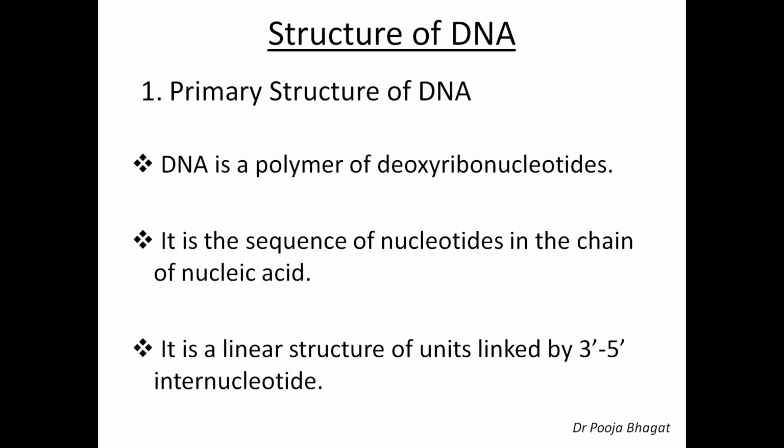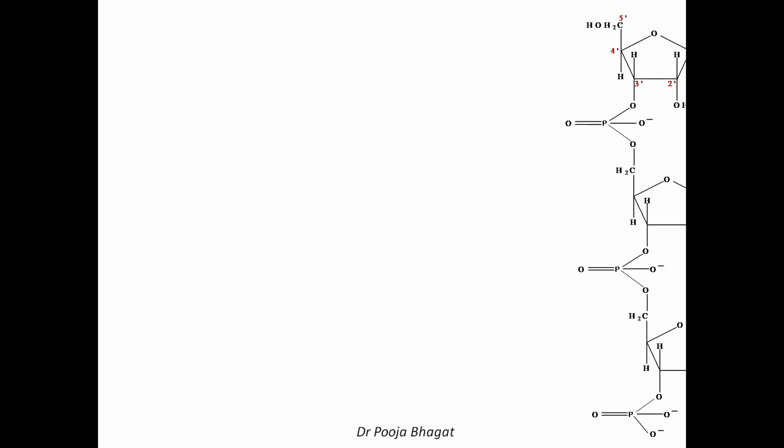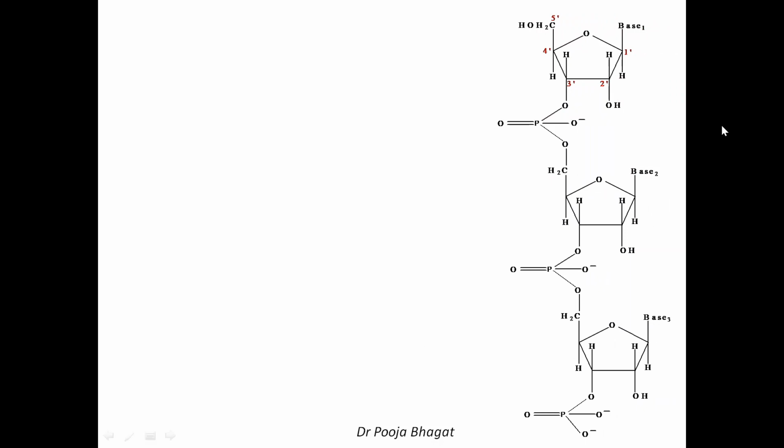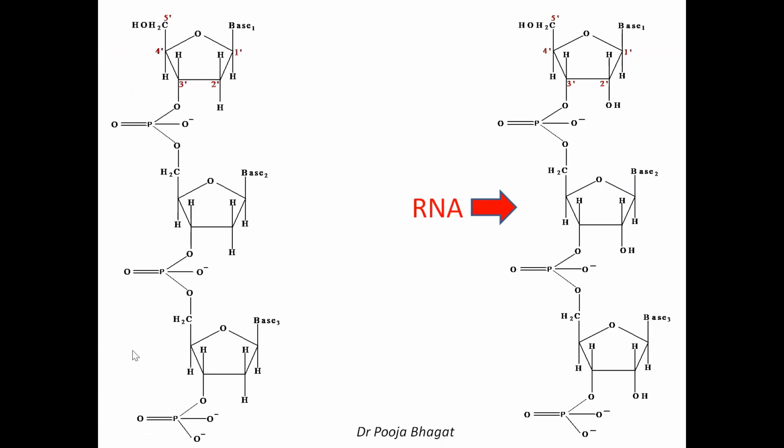And we know that the units are linked through 3' and 5' internucleotide linkages as in RNA. This I have shown you so many times. This is RNA, as you can see. Now, this is DNA. Now you have to tell me how we can identify whether it is RNA or DNA. Can you suggest? We have seen the difference.